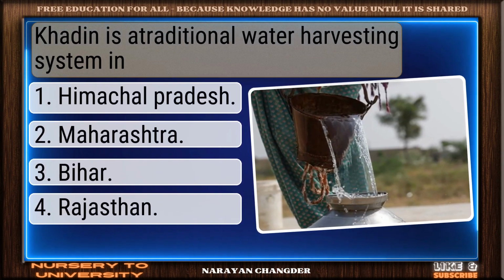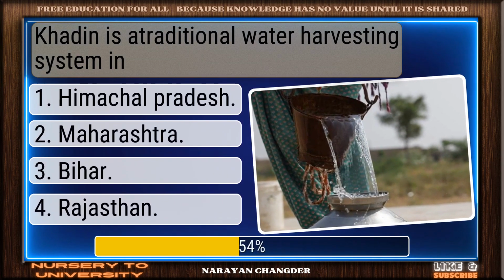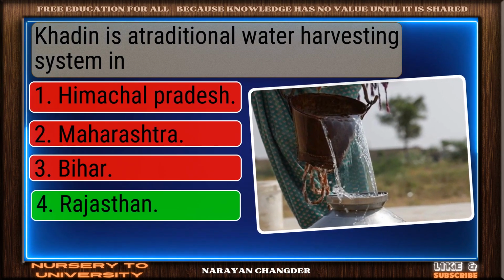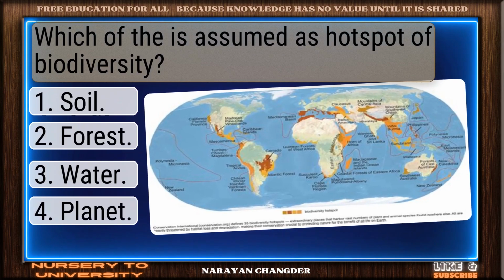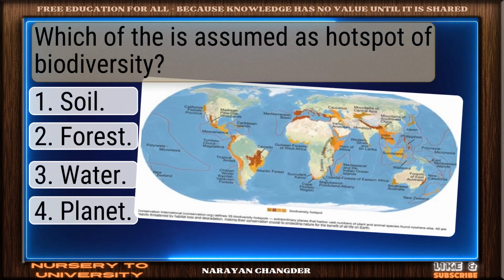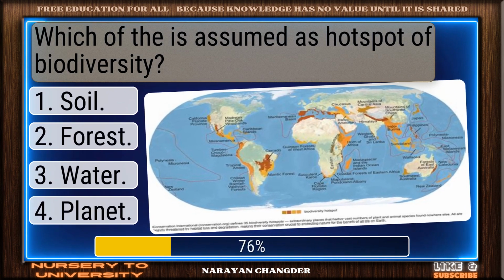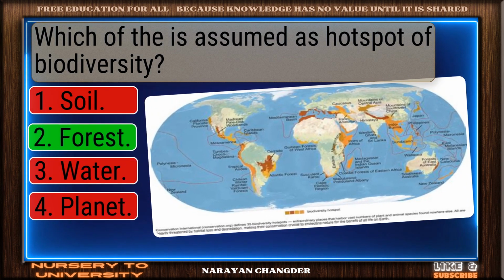Khadin is a traditional water harvesting system in. Nice work. Rajasthan fits perfectly. Which of these is assumed as hotspot of biodiversity? Well picked. Forest is correct.